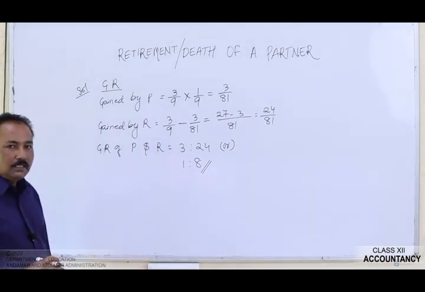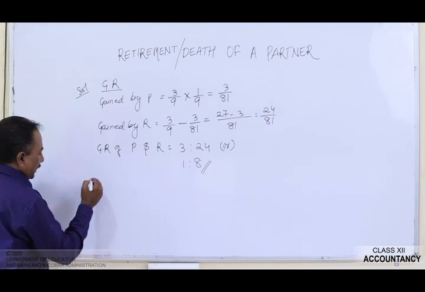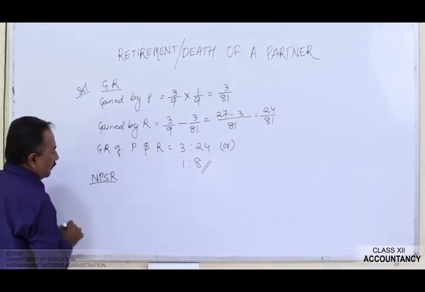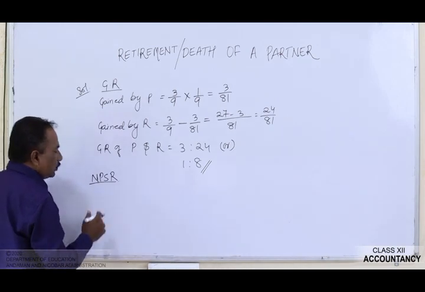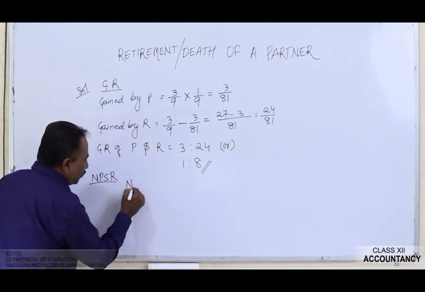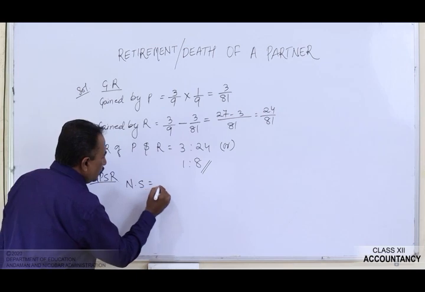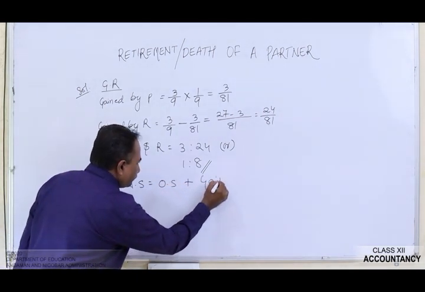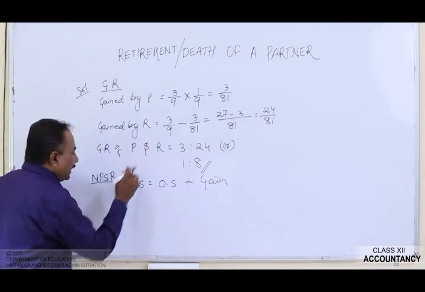Now let's find out the new profit sharing ratio. So the new profit sharing ratio will be calculated by using the formula, that is new share is equals to old share plus gain. Who are the continuing partners?